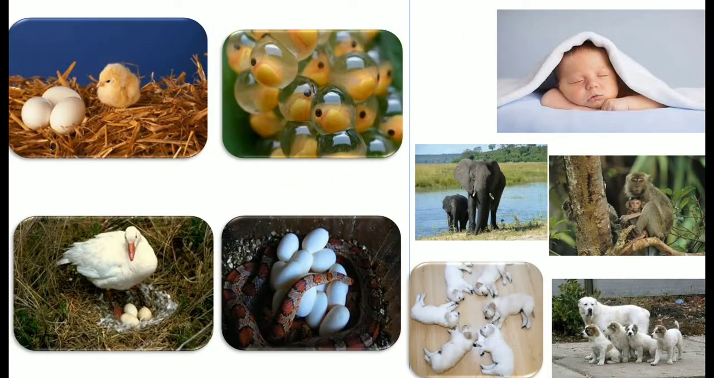Some living organisms which lay eggs are the hen, frogs, snakes, duck. These are animals which lay eggs, and these eggs will hatch after some time and produce similar looking young ones from them. On the other hand, you can see elephant, human baby, monkey, dogs. So these are animals or living organisms which give direct birth to the young ones.